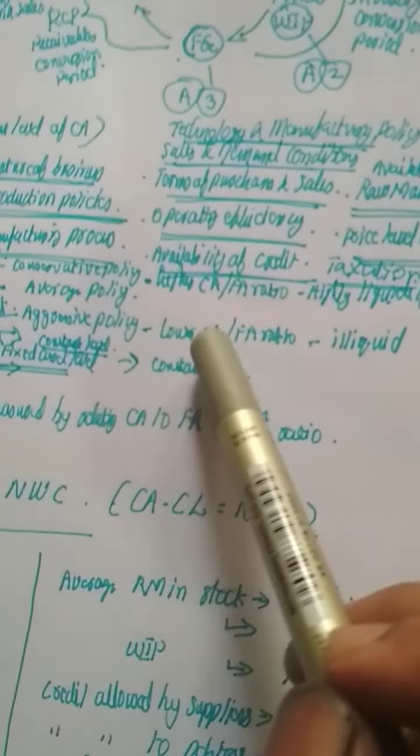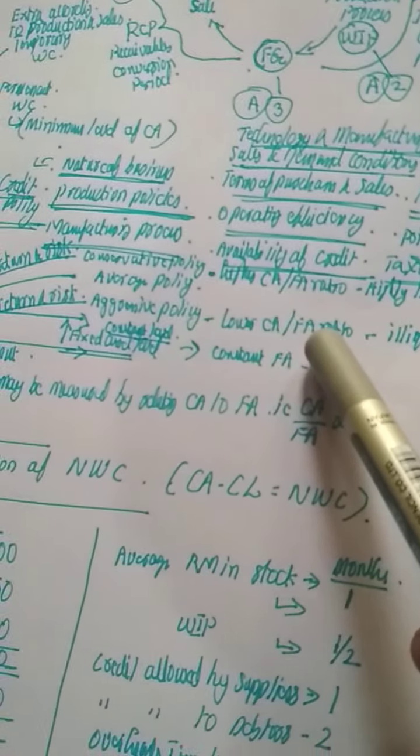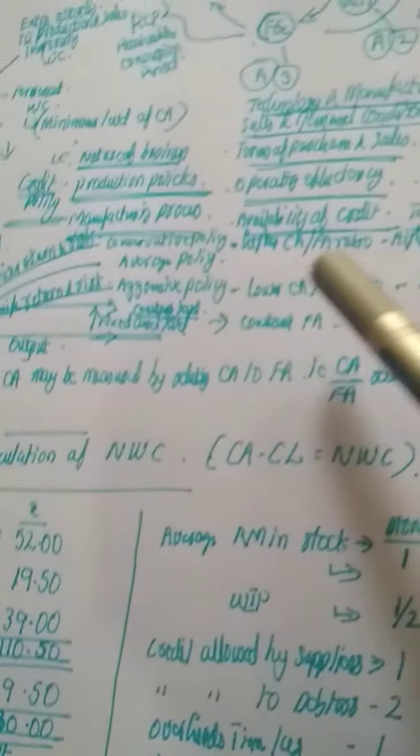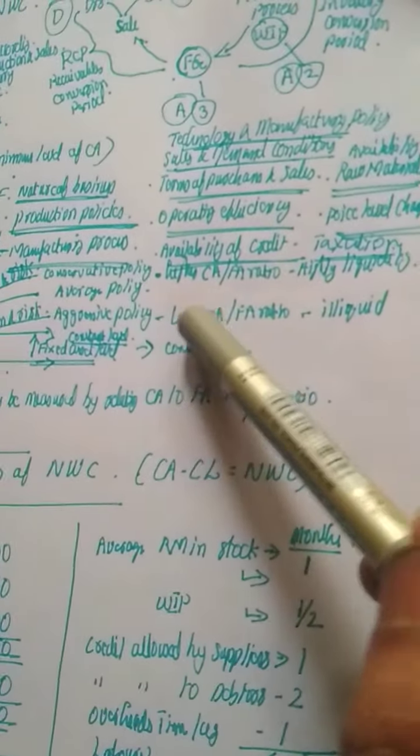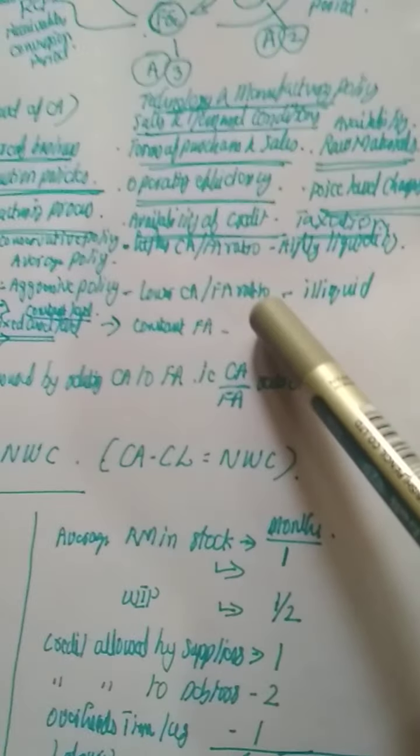Why? Because the current assets are low when compared with the fixed assets. It's a part of illiquid position. Current assets are low when compared with fixed assets. That is the lower current assets to fixed assets ratio we will find out.